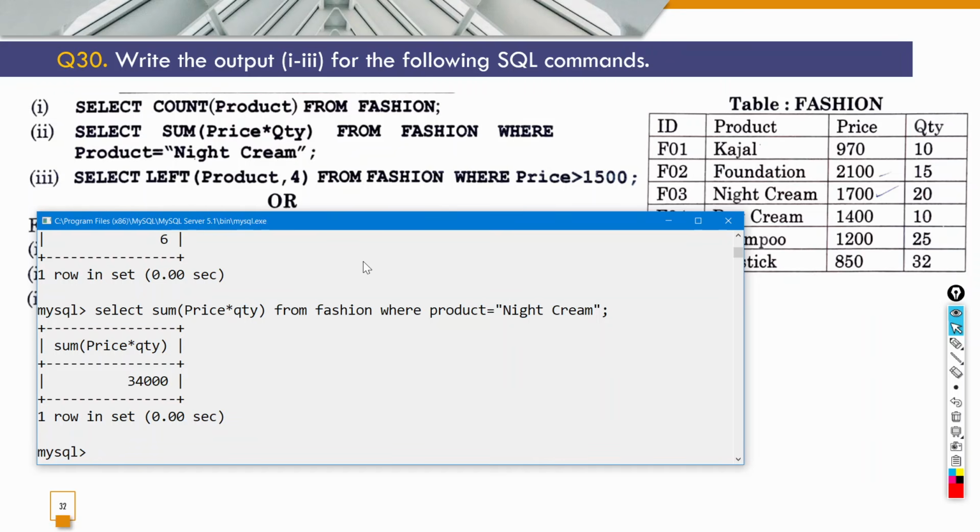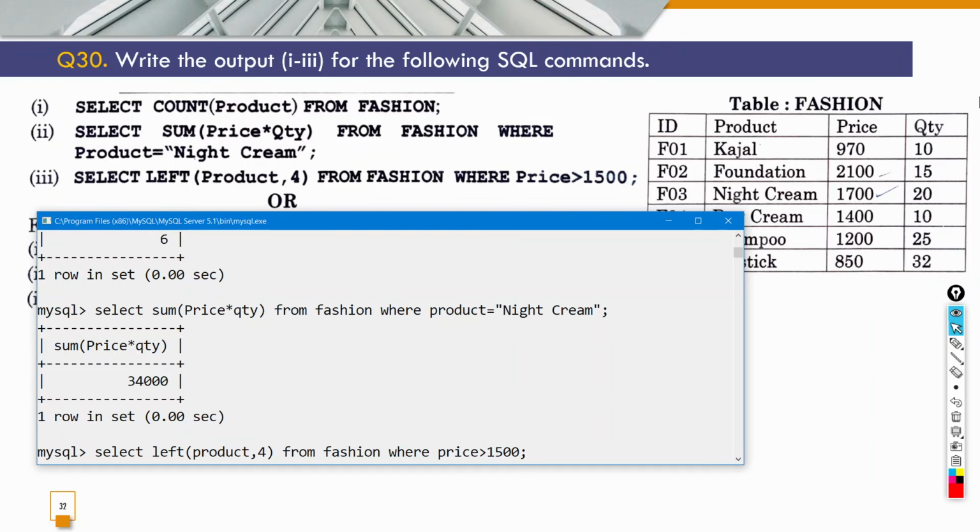The third is select left and then bracket में product comma 4, okay, from fashion where price is more than 1500.